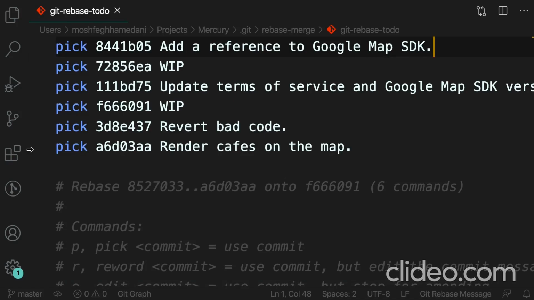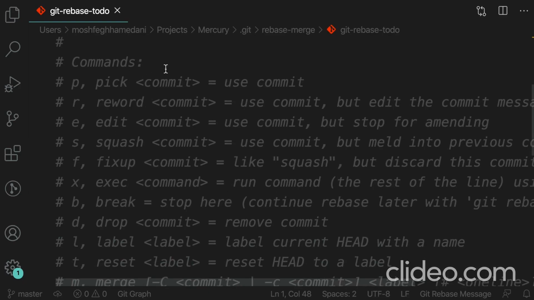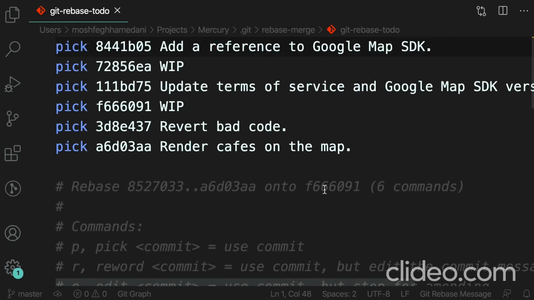What we have here is a script. It contains a series of instructions about the rebase operation. So here we have instructions or commands like pick. Down here, you can see a legend of all the supported commands. So we have pick, reword, edit, and so on. As we go through this section, you're going to learn more about these commands. So in the script, we have all the commits that we're going to replay listed from the oldest to the newest. So up here is the commit that we want to edit, and down here is the latest commit.